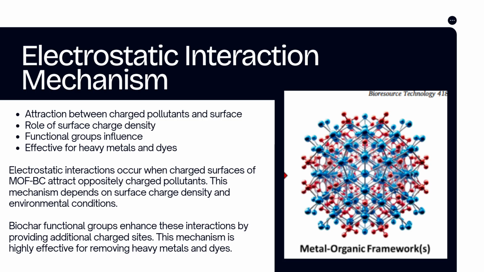Next is about the electrostatic interaction mechanism. There are 4 points here. The first one is attraction between the charged pollutant and surface. Next is about the role of the surface charge density. Next is the functional group influence on the effectivity. And the last one is effective for heavy metal and dyes.